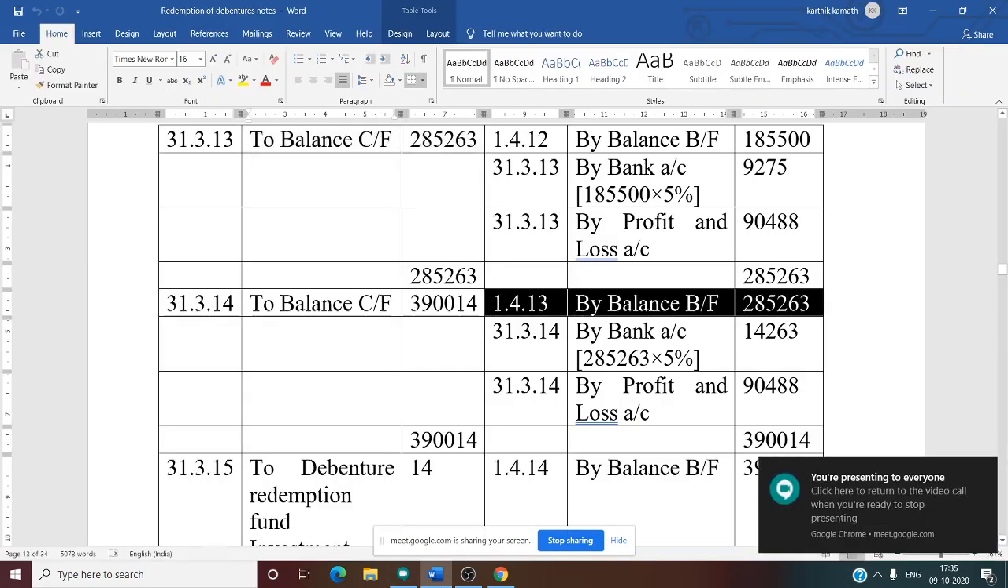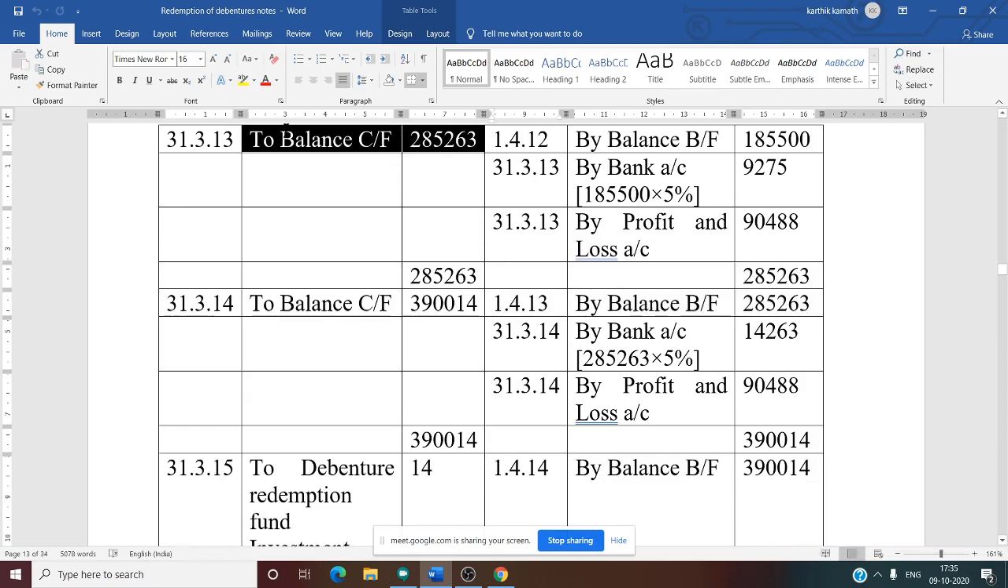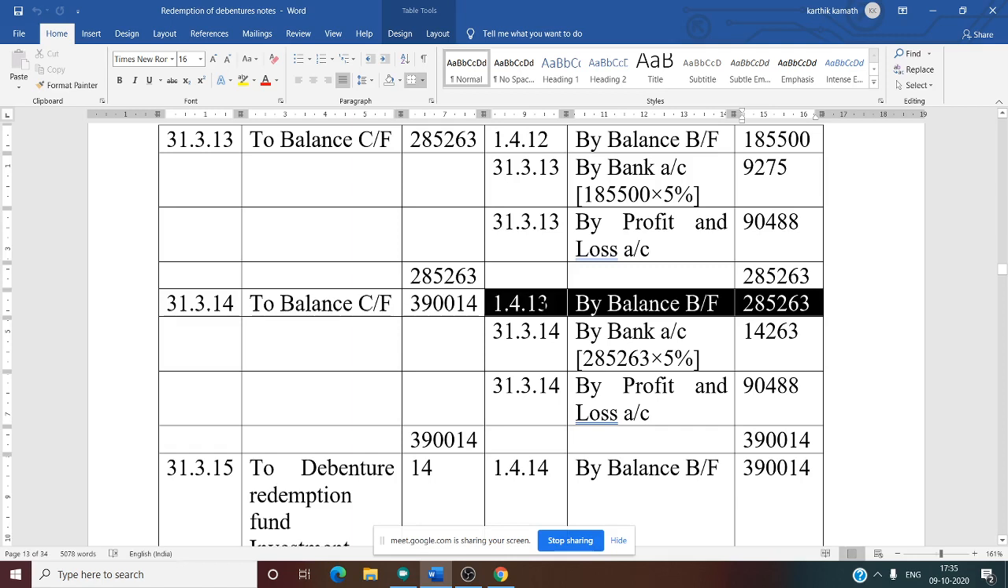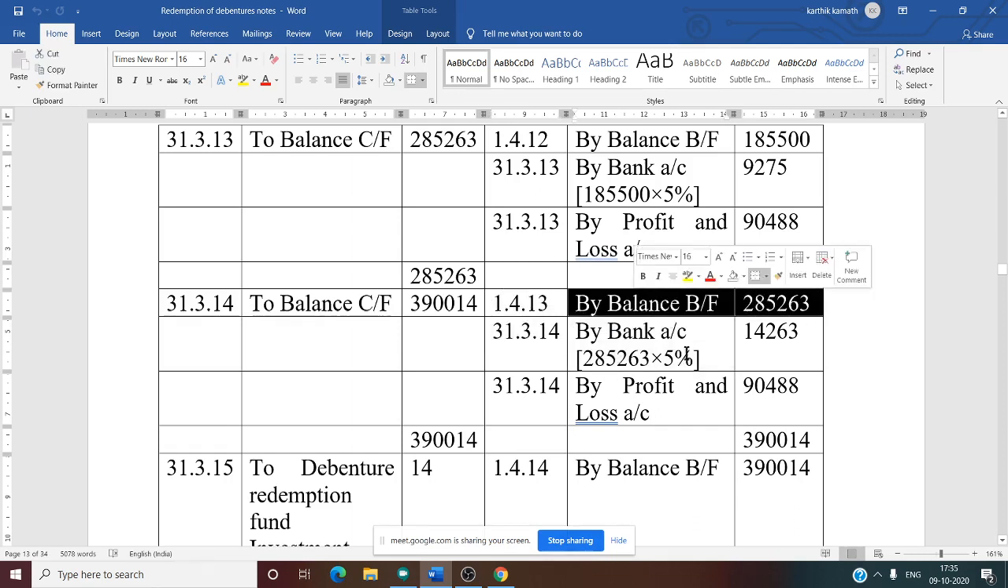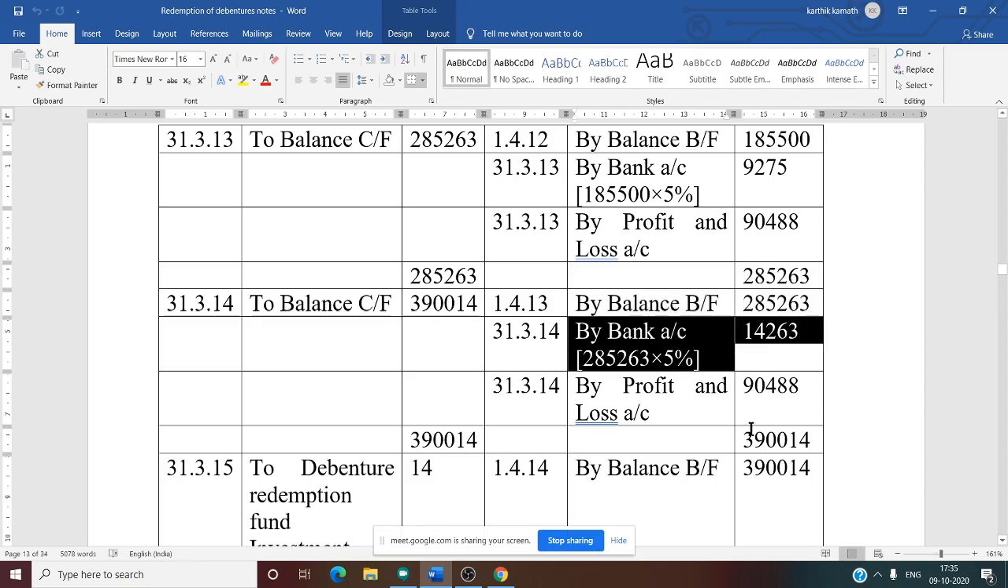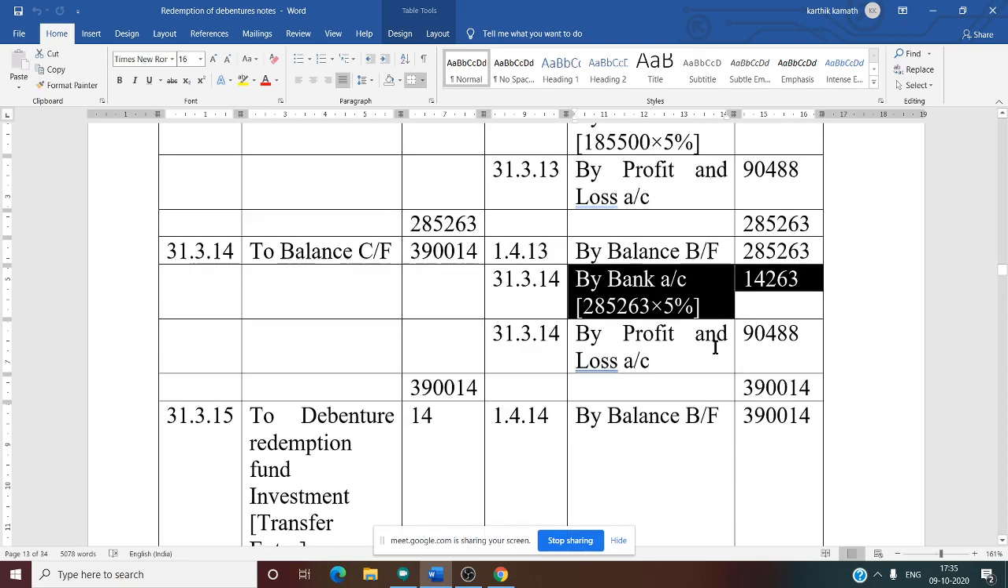Fourth year opening balance is the closing balance of the previous year. See this? By balance brought forward 2,85,263. Again, you need to calculate interest on the opening balance of that year. So 2,85,263 into 5% by bank account, that is 14,263. Yes. Again, profit and loss account, same thing.